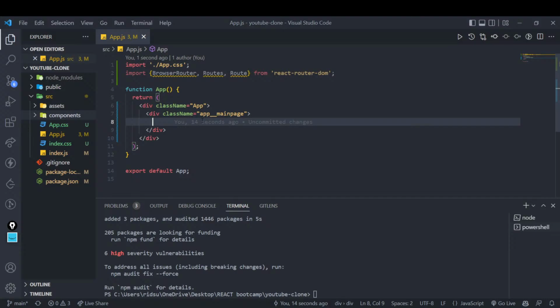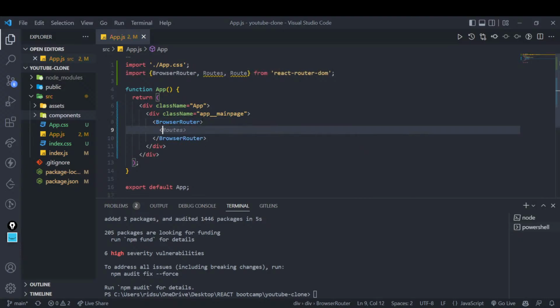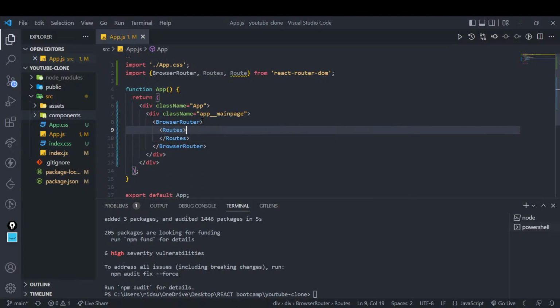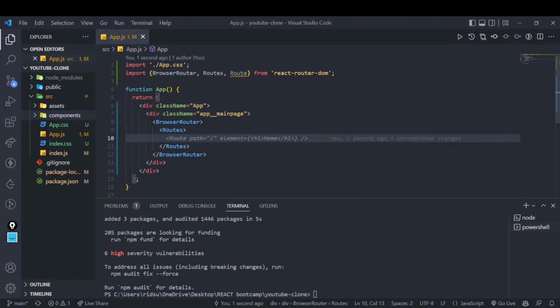Now the basic step: you write BrowserRouter over here. Inside BrowserRouter, you write Routes, and inside Routes, you write your simple Route. Right now we are just trying to print home. What we have done is, if the user visits the / path, we show him a simple home heading over here.